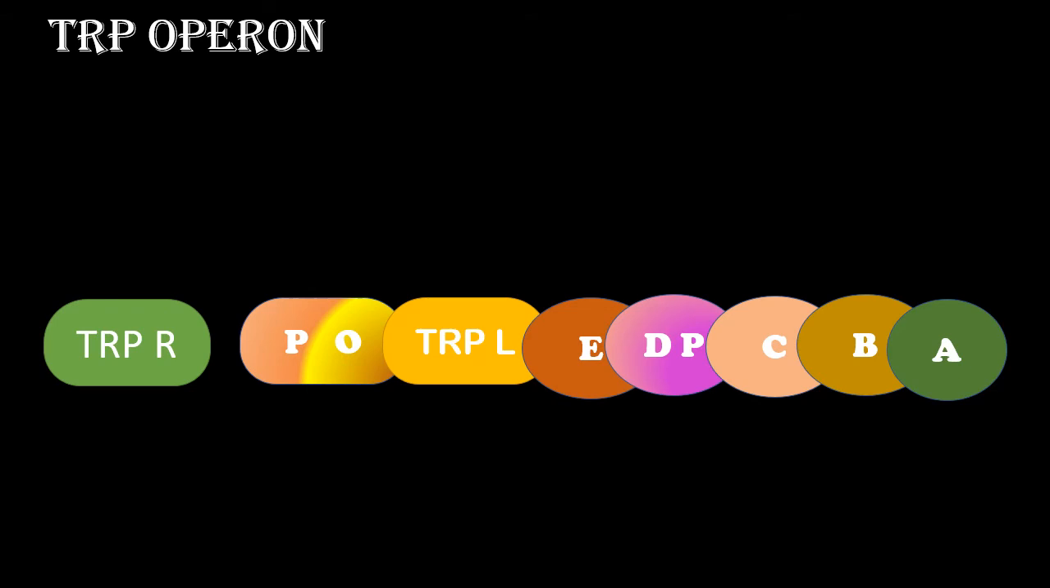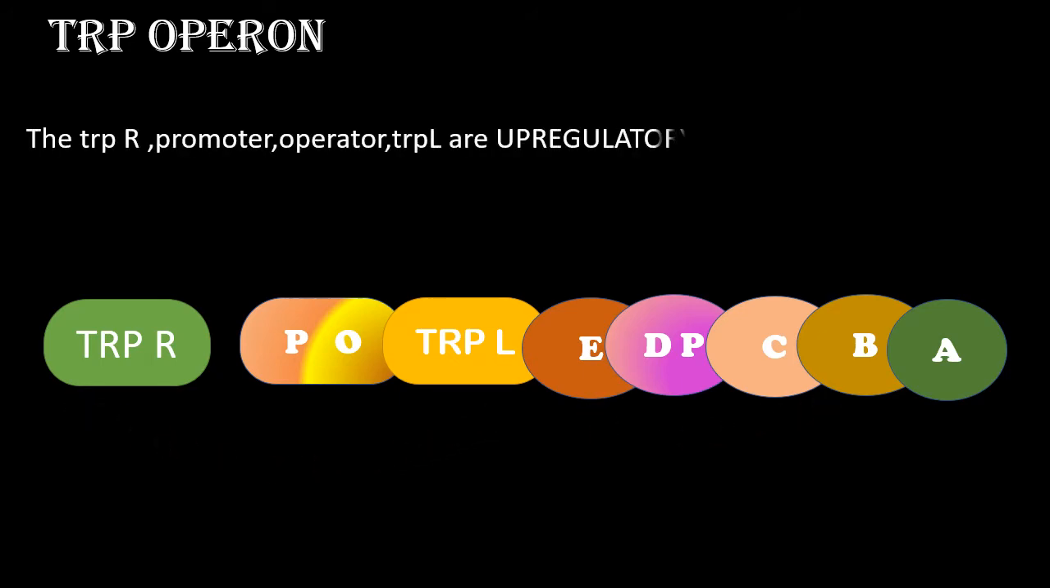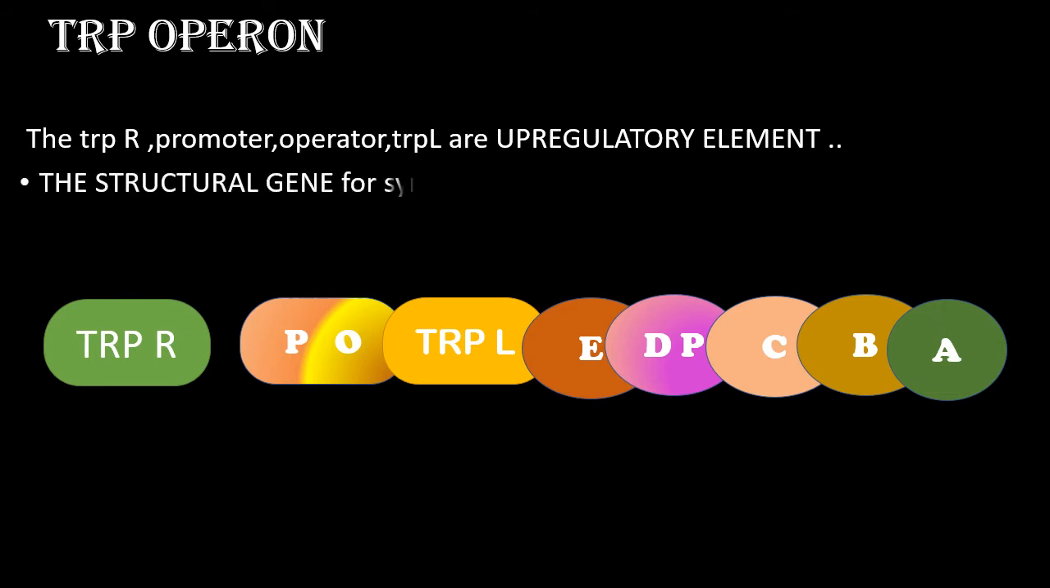Okay, which means there are more genes in between that. Afterwards, only the promoter operator sequence will be there, and Trp L will be there, and then the structural genes EDCBA will be there. The Trp R, PO and Trp L are regulatory elements, and EDCBA is known as the structural element. What is a regulatory element? It is the regulatory element which maintains the gene switch on and switch off for tryptophan synthesis.